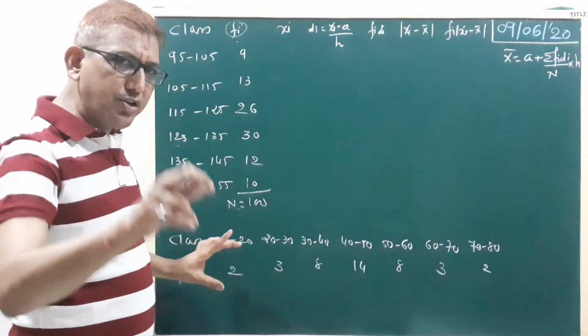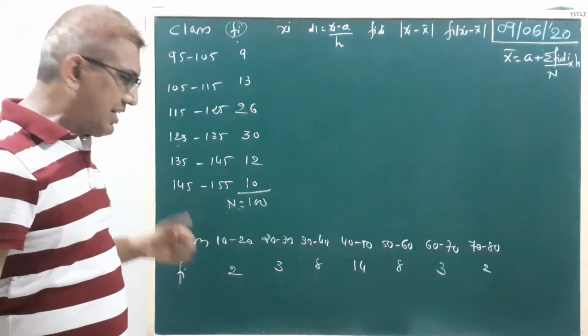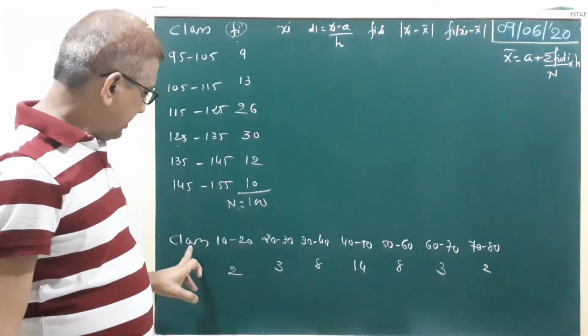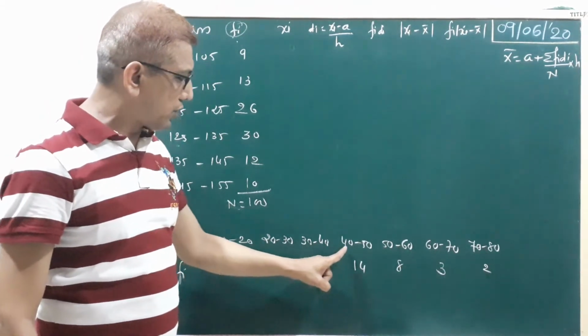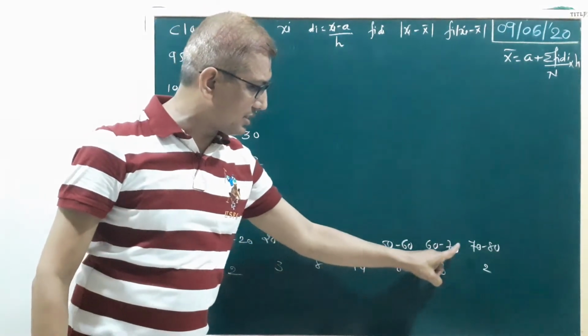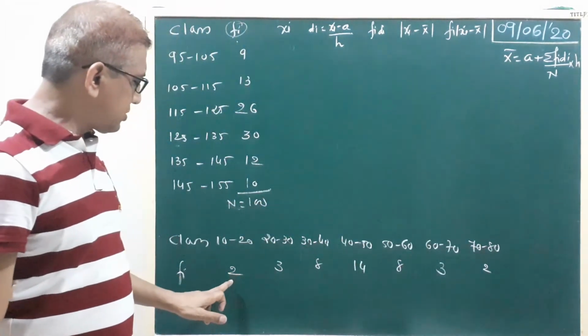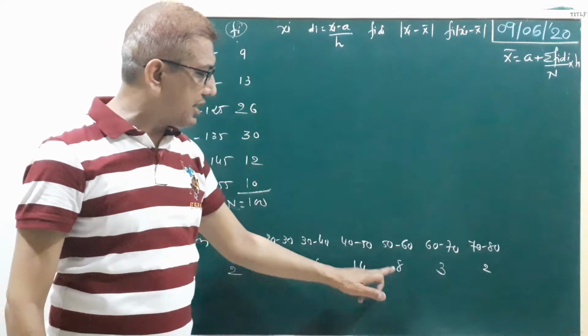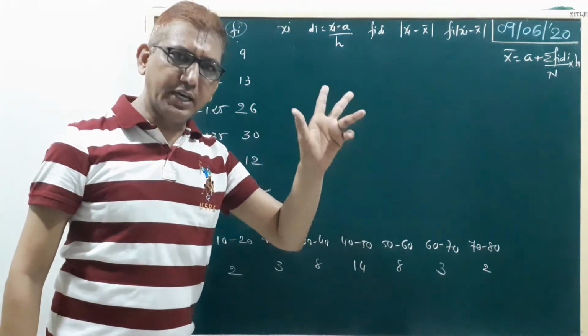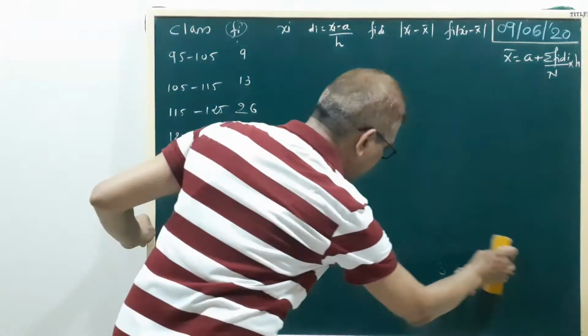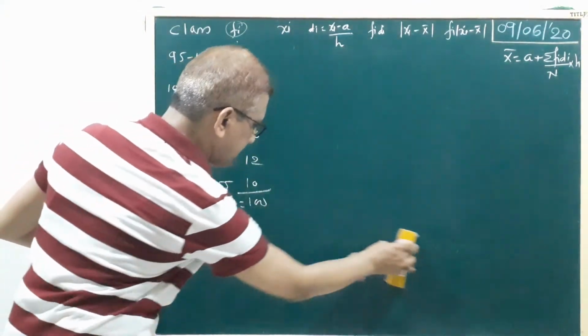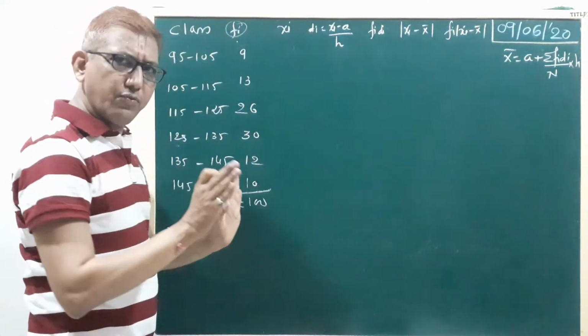And here we also write the third question. This sum, try yourself. Okay. We read only the question. Here class and frequency: 10 to 20, 20 to 30, 30 to 40, 40 to 50, 50 to 60, 60 to 70, 70 to 80. Frequencies 2, 3, 8, 14, 8, 3 and 2. Okay. Now here we erase the sum because we need space. Okay. This is your third question for homework.